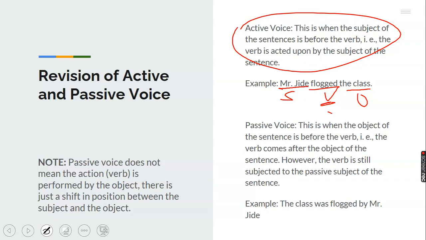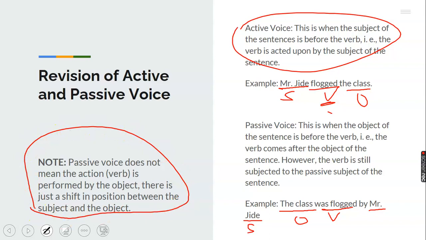Here I have the class, object; was flogged, verb. By who? Mr. Jide, the subject. It doesn't mean that the class is flogging Mr. Jide. No. The class is still the receiver of the action, where Mr. Jide is the doer.